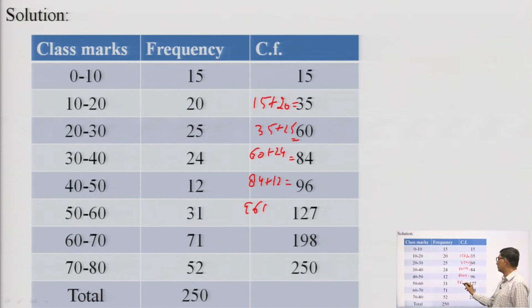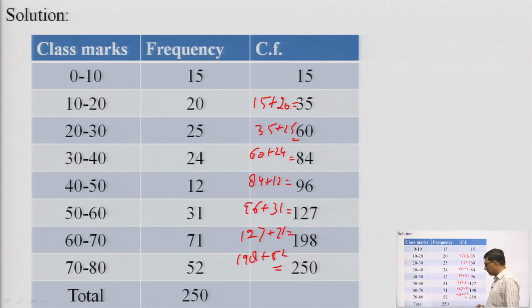Then 96 plus 31, this is 127. Now 127 plus 71, 198, and 198 plus 52, this is 250.